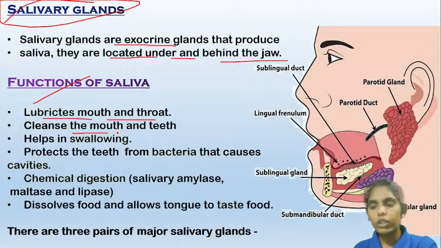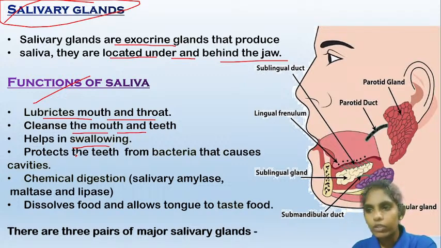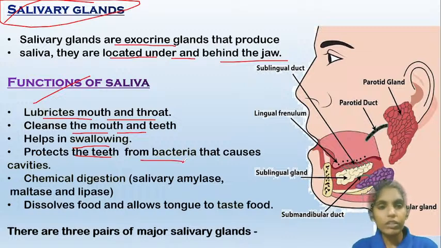They cleanse the mouth and the teeth. Whenever we eat food, food particles may get stuck in the mouth or in the teeth. The saliva tries to cleanse those food particles, and also helps in swallowing by helping in forming the bolus. It protects the teeth from bacteria, as it contains some powerful enzymes which help in killing those bacteria. And also chemical digestion: the saliva contains different enzymes like salivary amylase, maltase, and lipase.